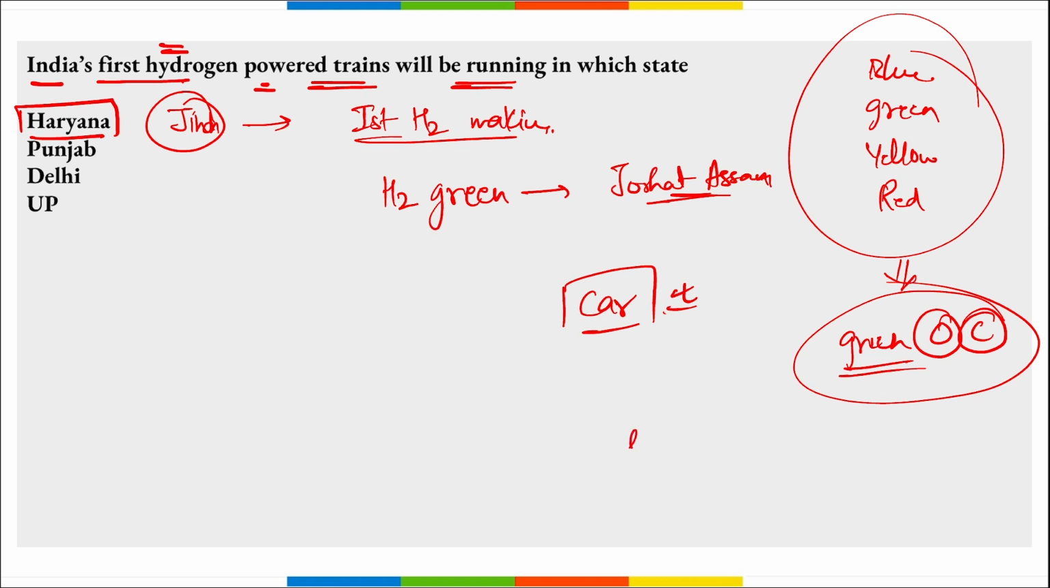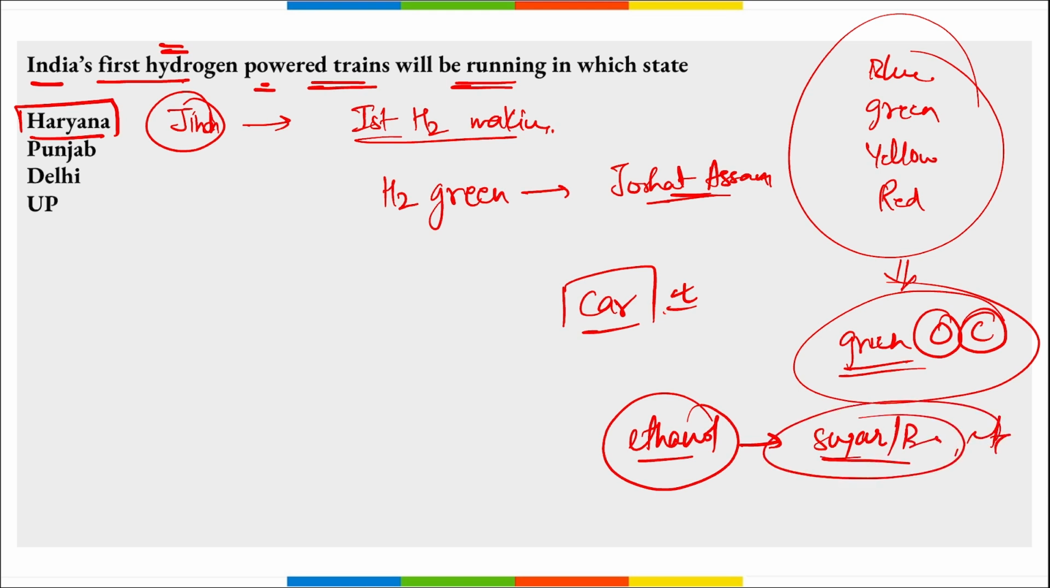Apart from this, ethanol. How do we make ethanol? Ethanol is being generated from sugarcane, from bamboo, etc., right? And this ethanol is also a source of fuel that can be used to power our vehicles. Correct? Next.